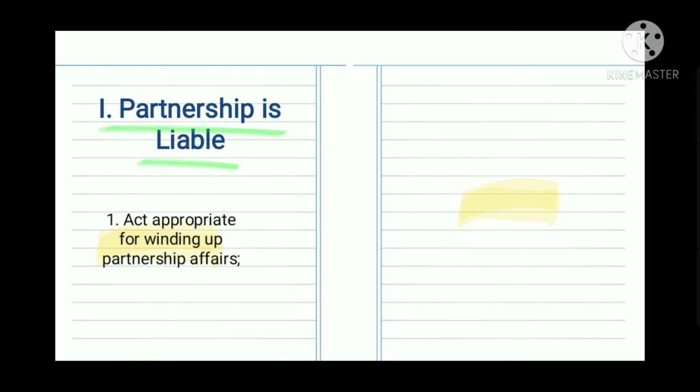Number 1, act appropriate for winding up partnership affairs. For example, the partnership of ABC was dissolved. Thereafter, B sold the remaining goods or inventories as well as the properties and equipment. In this case, the transaction of B is binding to the partnership.